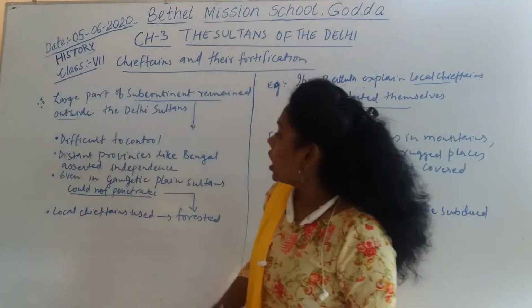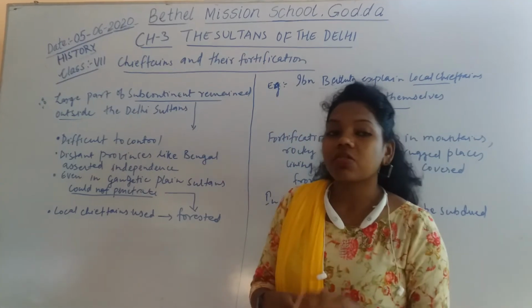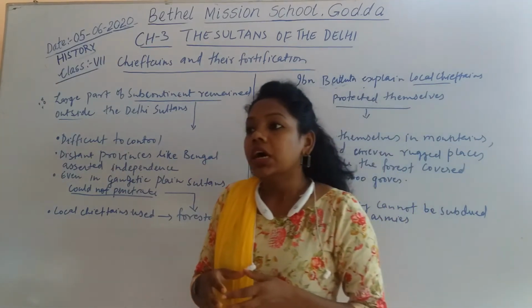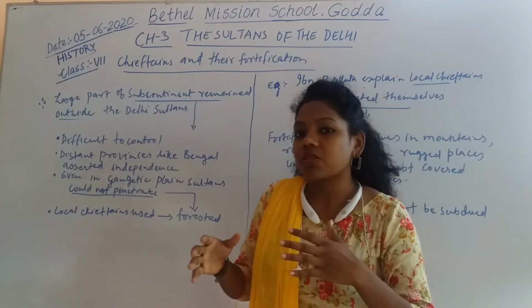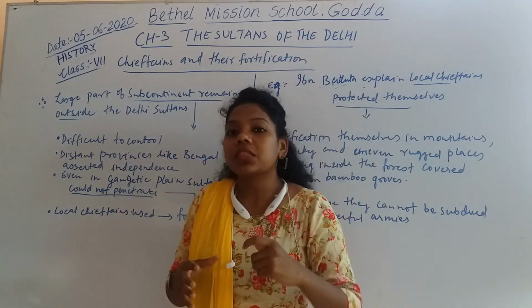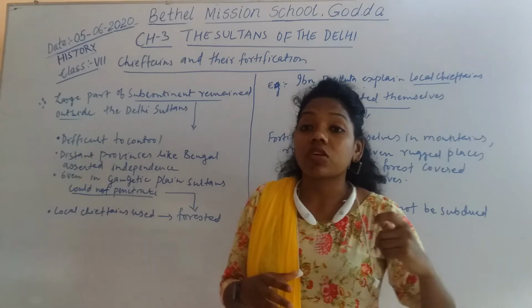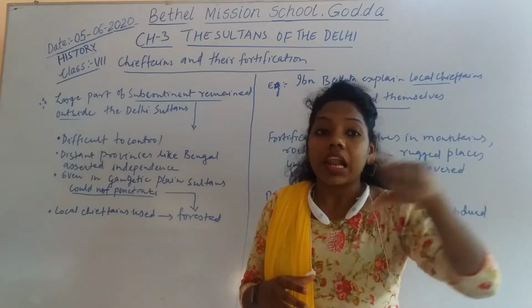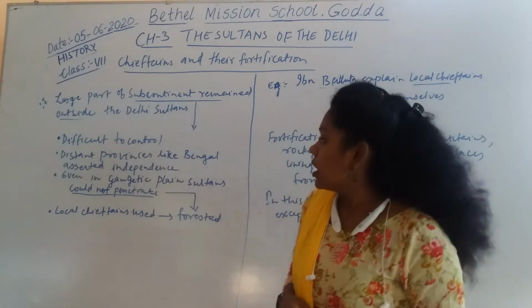The first difficulty was that it was hard to control from a long distance. The empire had small provinces, and some were very far from Delhi. Due to that, it was very difficult to control a large area that was so far away from Delhi.